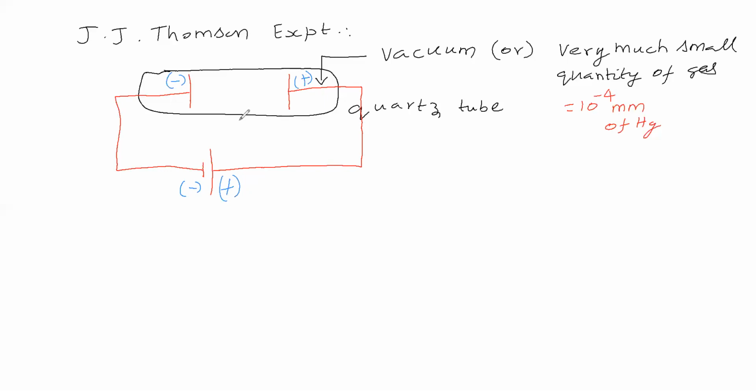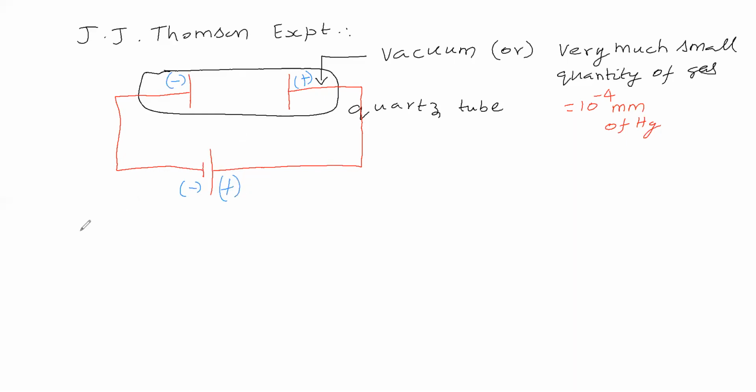So for a battery, how do you give the symbolic representation? One small line and one big line. The small line, which you connect to this plate, represents the negative charge. The big line represents the positive charge.